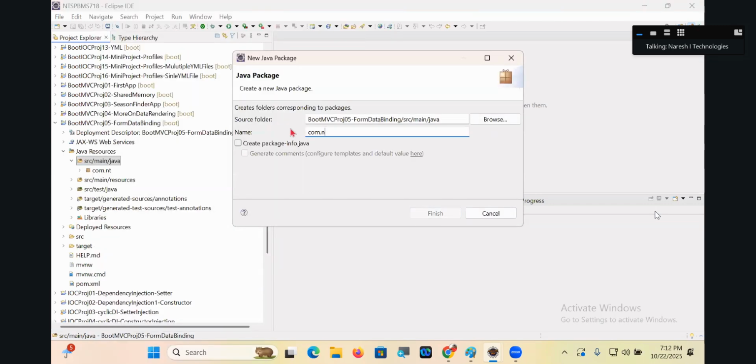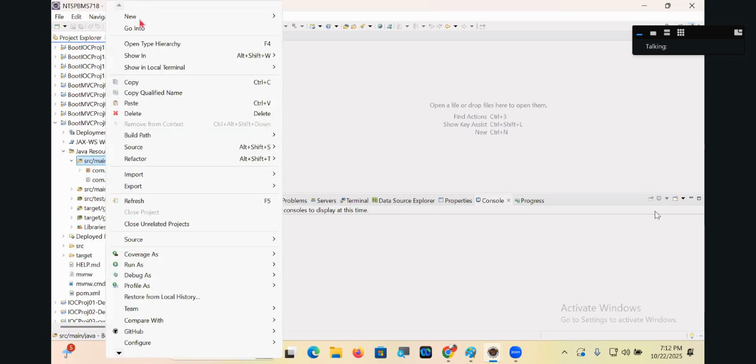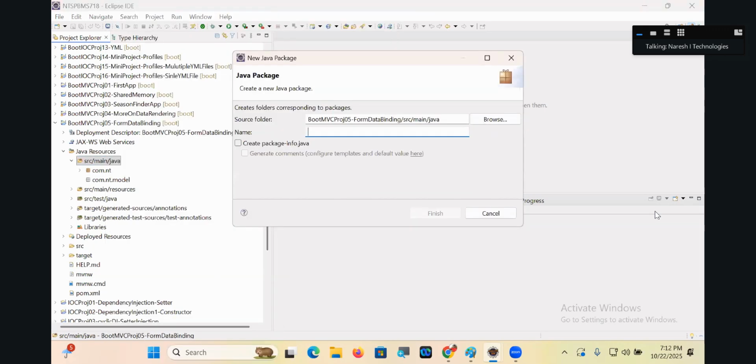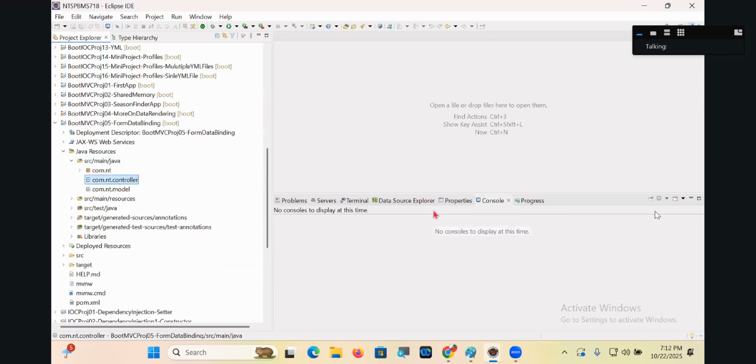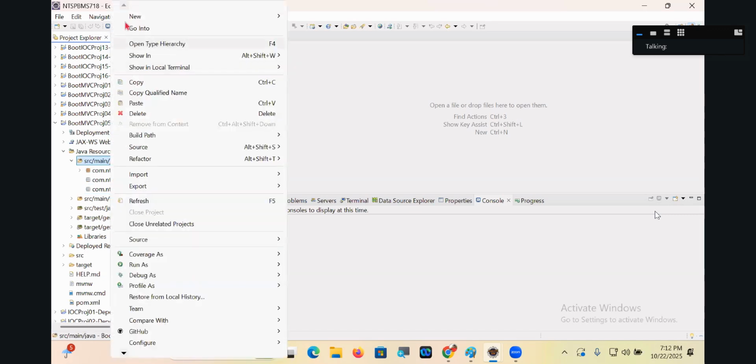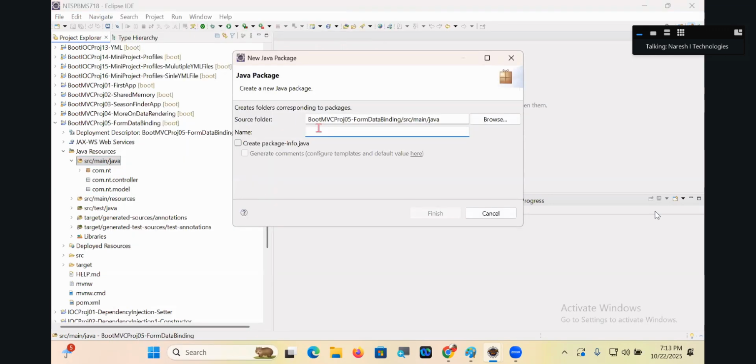New package: com.nt.model. New package: com.nt.controller.